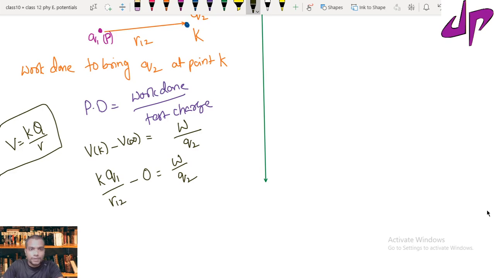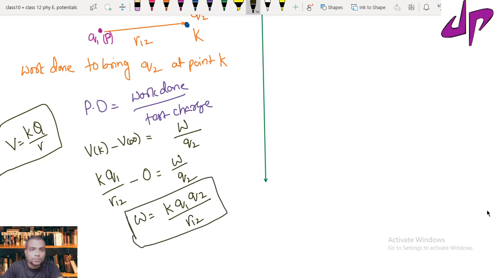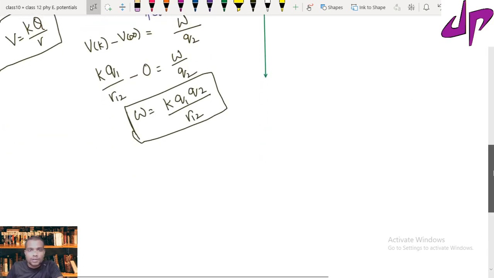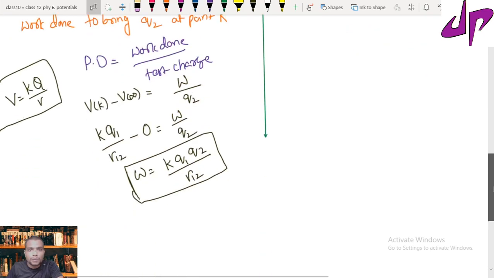Now you can write the work equal to k q1 q2 upon r12. So this is the work done to bring the second charge q2. Now what can we write for the total work done? The total work done is equal to W1 plus W.